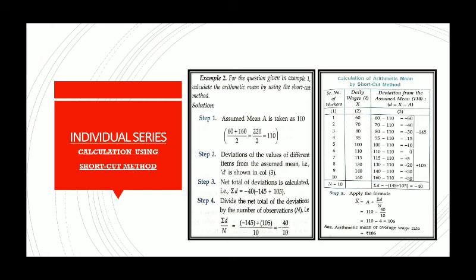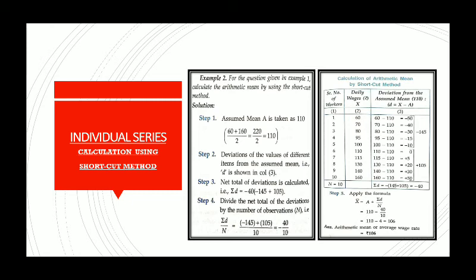Now the formula. The step 5 is important. We can calculate the step deviation, but we can skip step 4 as well, no problem. We can directly put the values. X bar equal to A plus summation D by N. A is 110. Summation D is minus 40.